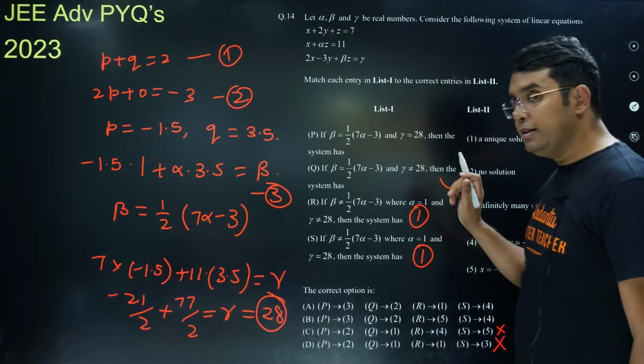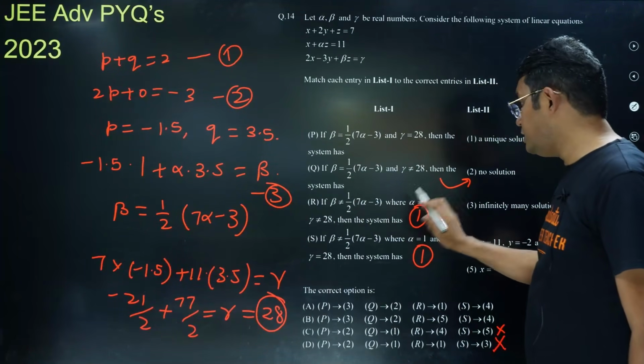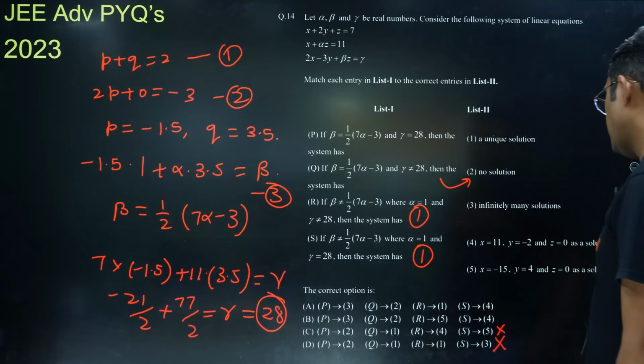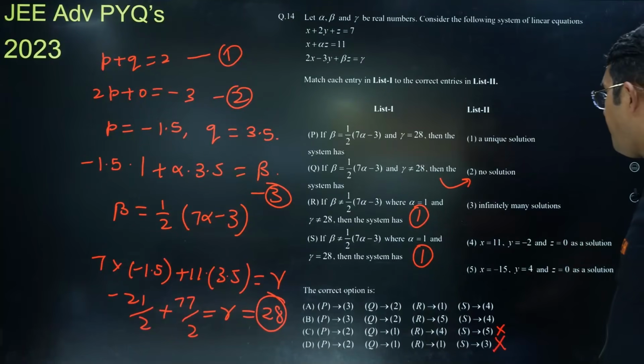You have to find the exact solution for case of R when beta is not equal to this and gamma is not equal to 28. What should be the solution? Then only we can conclude whether this is a solution or that is not a solution. So 1 minute.